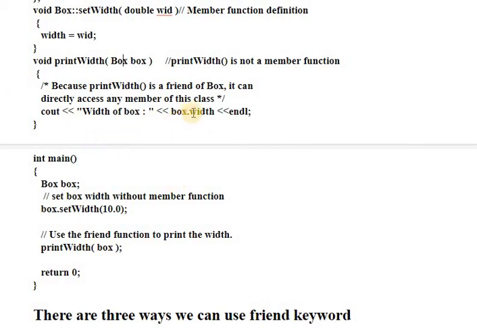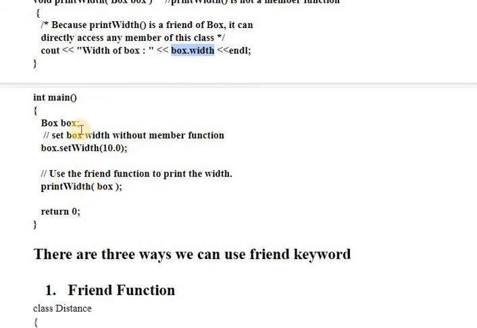Okay, so remember, because we are giving access to our private data to the friend function, inside the friend function definition the dot membership operator will be used. So there should be one object as an argument so that we can access the private data of the class. Next, in the main function we have created one object, box. With the help of box we called the setWidth function to set the value as 10.0.